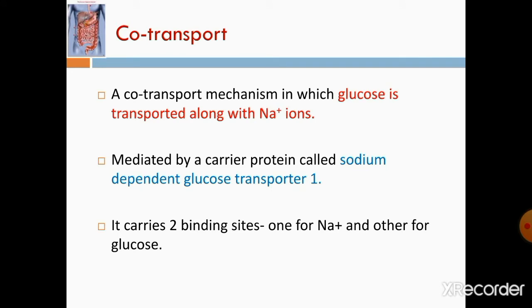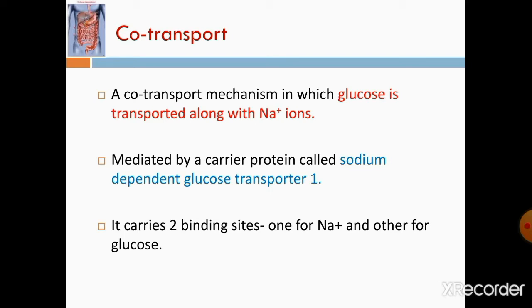Then co-transport also occurs, a co-transport mechanism in which glucose is transported along with sodium ions. Along with sodium ions, glucose is also transported into the cells. So they are coming together. Sodium and glucose come into the cells together.